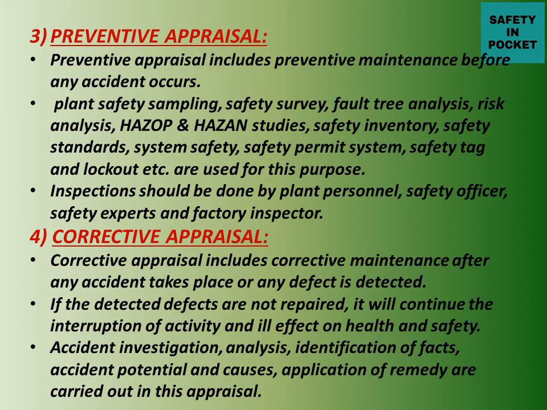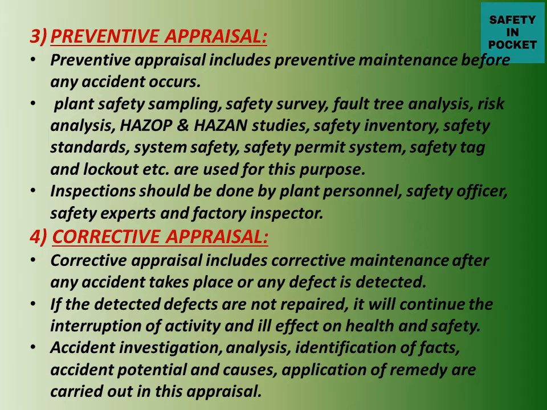So how can we know that an existing hazard is there? By plant safety sampling, safety survey, fault tree analysis, risk analysis, hazard study, safety inventory system. All these are systems by which we can know that existing hazards are there, and to mitigate them we have to give some preventive maintenance. Inspection should be done by plant personnel, safety officers, safety experts and factory inspector. All these personnel should do the inspection and give their valuable suggestions, and we have to execute the suggestions for maintaining safe and healthy working conditions.